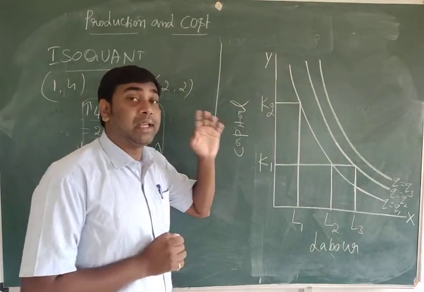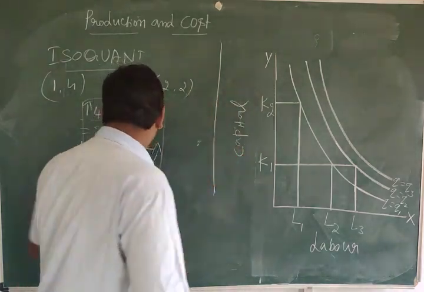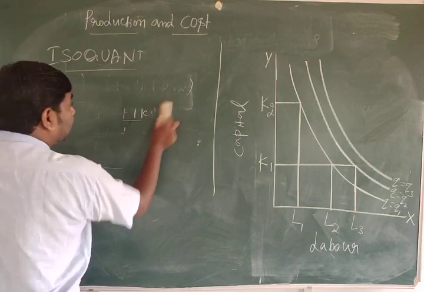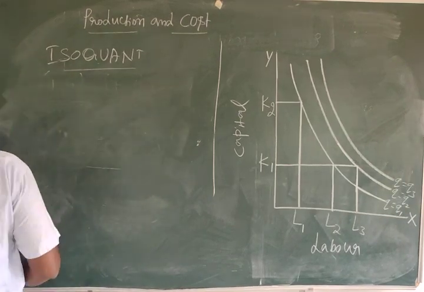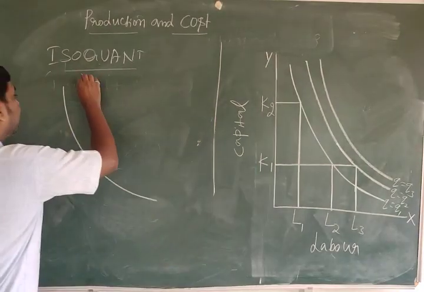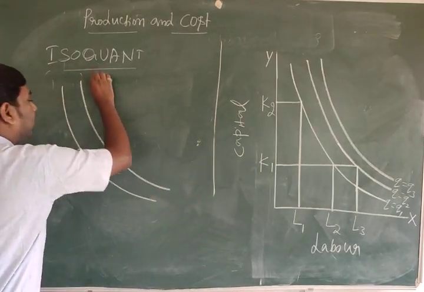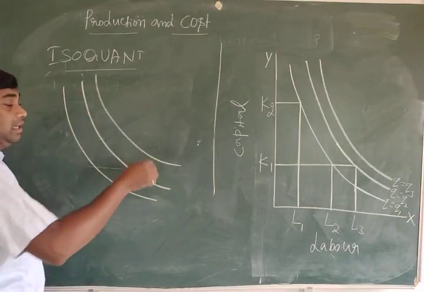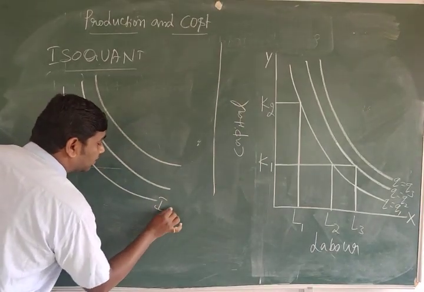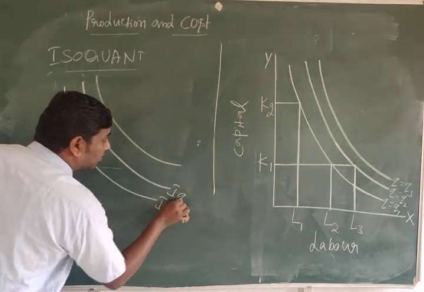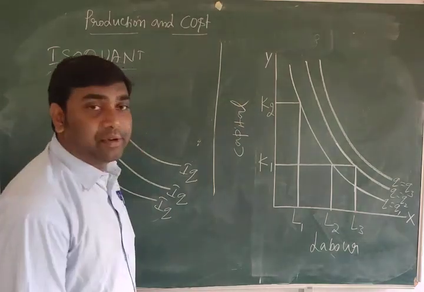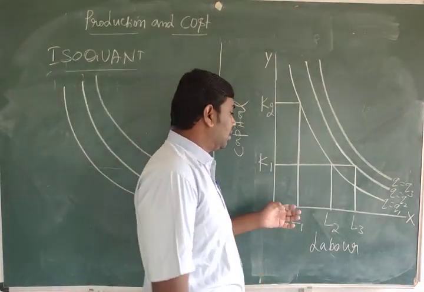This one we can explain with the help of a diagram. The indifference curve also should be like this only, but here the same curves we can call isoquant.